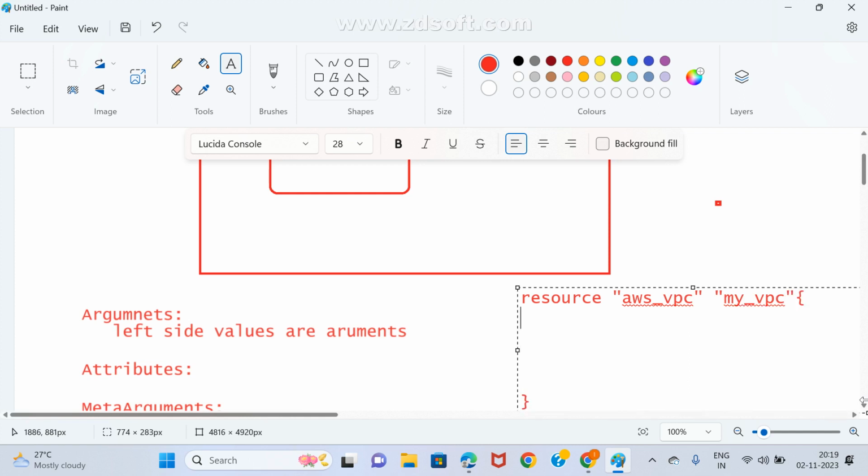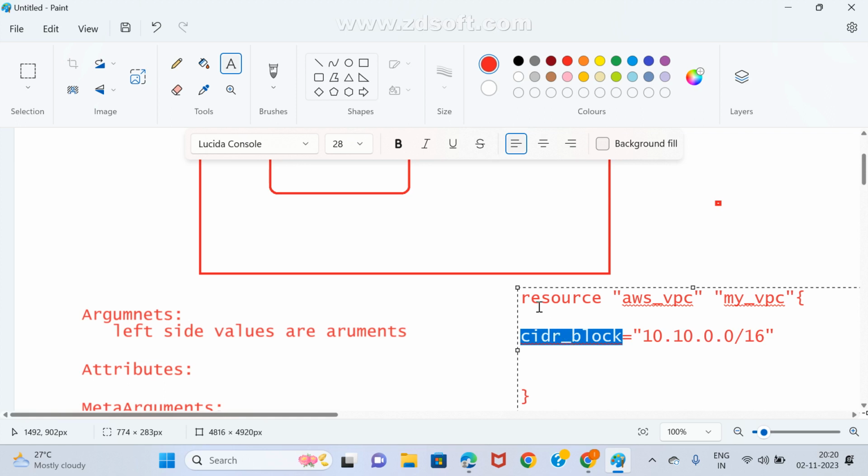Now what are the general arguments we may write in aws_vpc? At least one argument, try to tell me, if anyone remembers. cidr_block, maybe 10.0.0.0/16. Whatever we are giving as input, this is nothing but an input value. Whatever input value we are storing here is nothing but an argument. Is it clear or not?